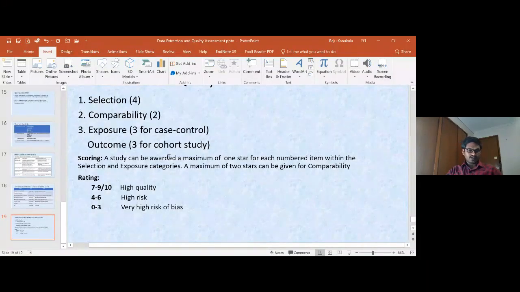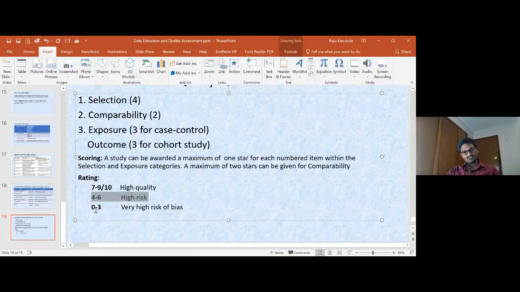Yes, I'm done with explaining the quality assessment of cohort study now. So you can see the rating. If that is between 4 to 6, high risk. If that is only 0 to 3, very high risk of bias.